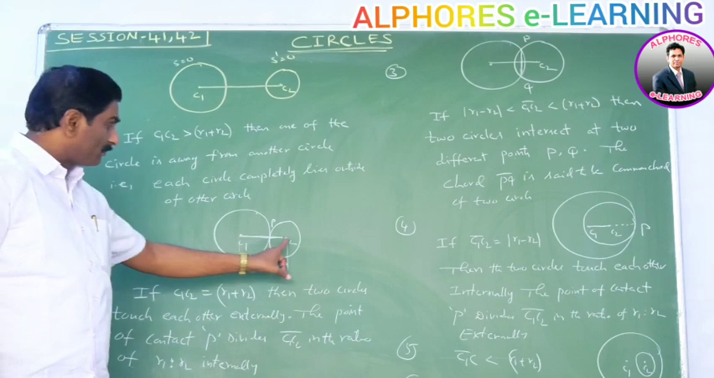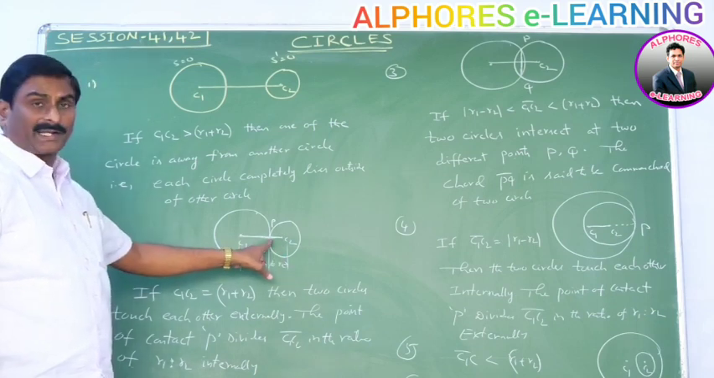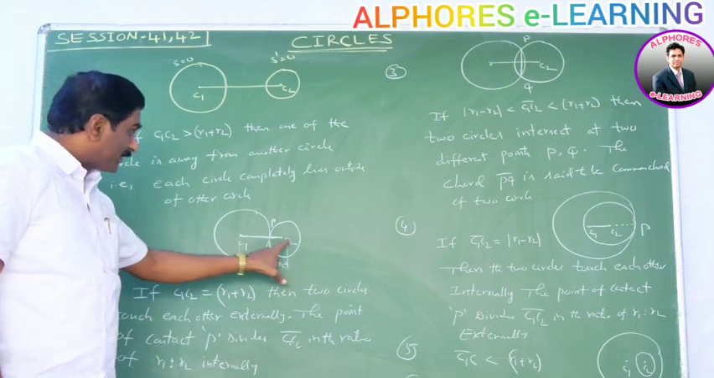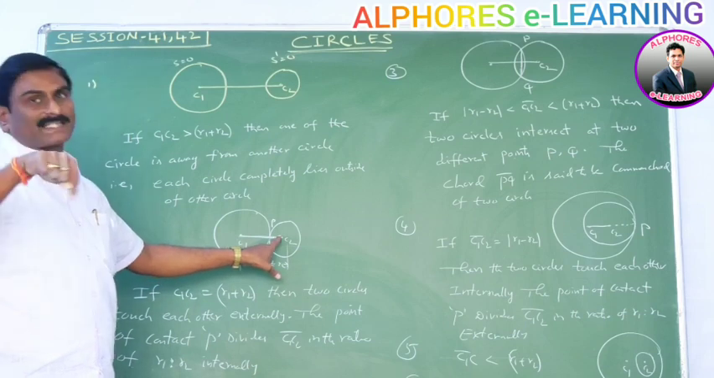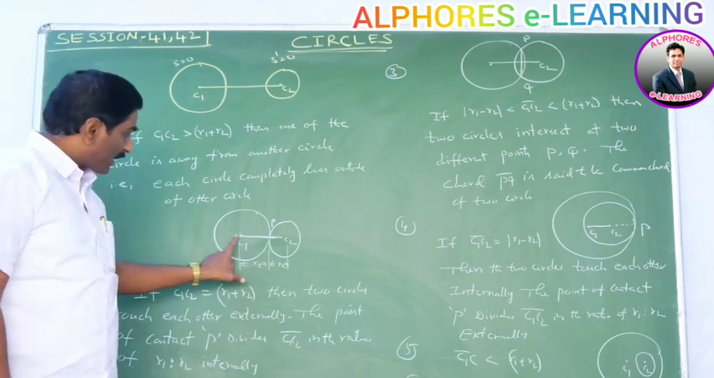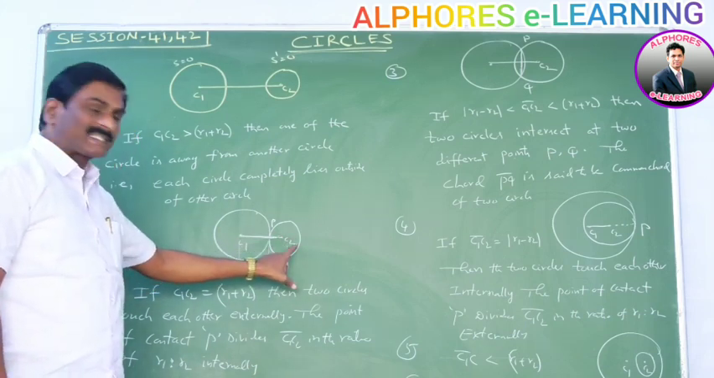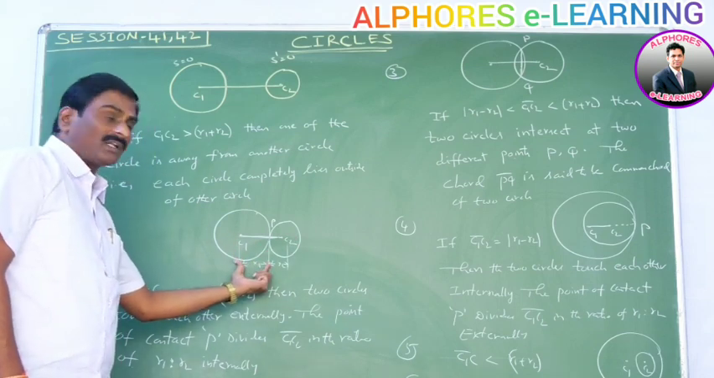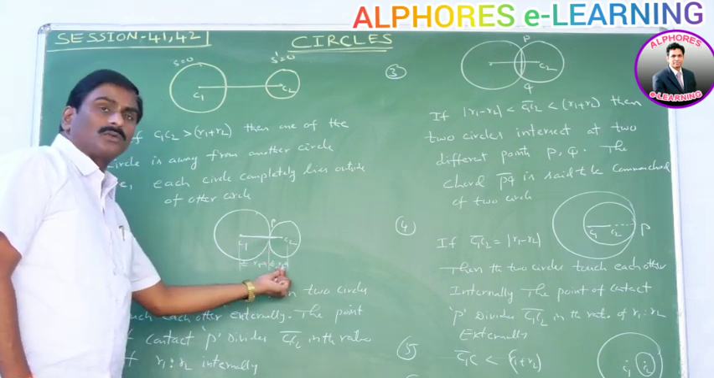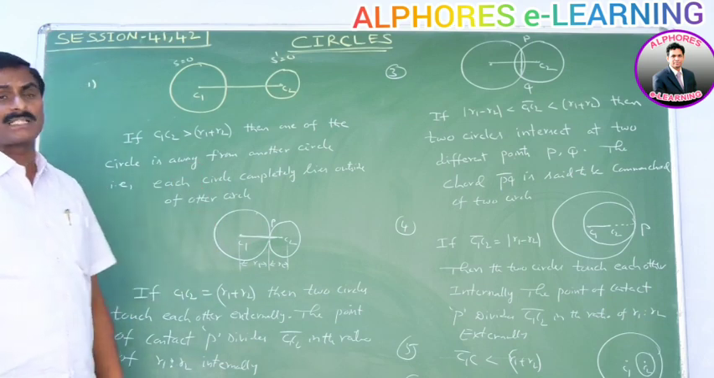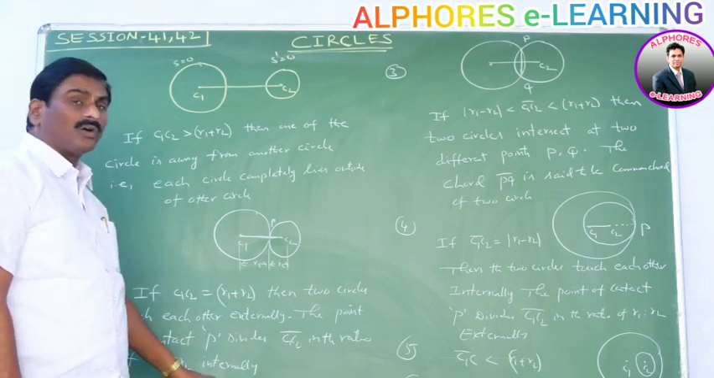Here C1, C2 are the centers of the circles, and P is the point of contact. Here P lies in between the line segment AB. That means it divides internally. P divides in the ratio of C1P is to PC2. C1P is nothing but R1, and PC2 is nothing but R2. So P divides the line segment C1C2 in the ratio of R1 is to R2 internally.